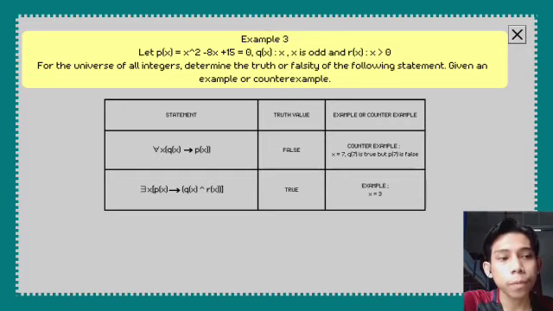The second statement, there exists x, in bracket Px implies in bracket Qx and Rx. The truth value is true. You get an example when x equal to 3.